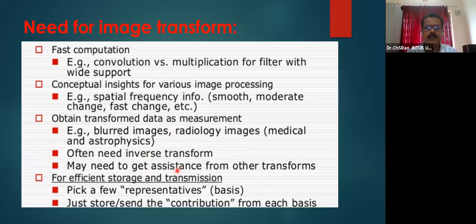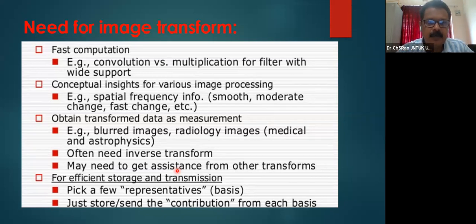For efficient storage and transmission, another advantage with transformation is that in almost all transform domain representations of the signal, the storage space required for storing the transform domain coefficients is much less when compared to the storage space required when the signal is stored as it is.